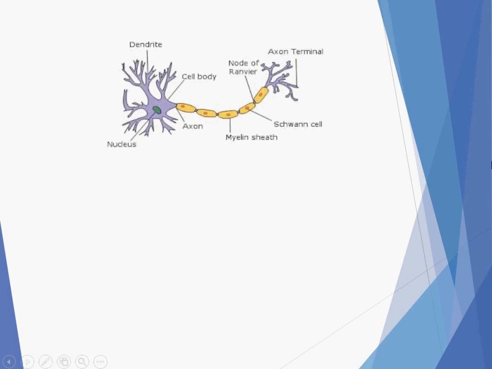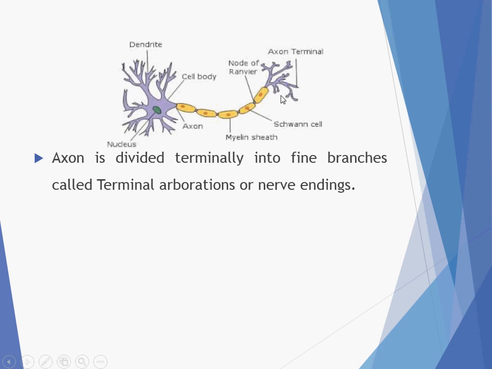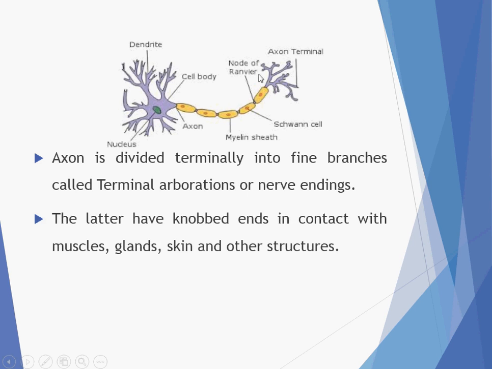Now see, this is the place where the sheath is absent, which is known as the node of Ranvier. Otherwise, it is covered by the myelin sheath. This structure is known as the axon, and each Schwann cell has an individual nucleus. This extension part is known as the axon. Now the axon is divided terminally into fine branches known as the terminal arborizations or the nerve endings. These parts have knobbed ends.